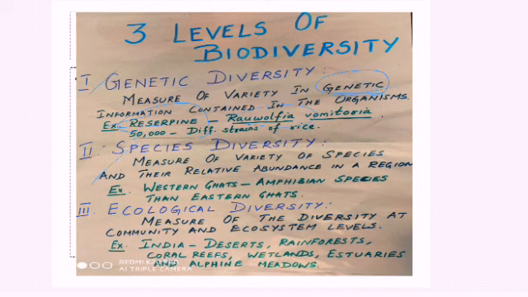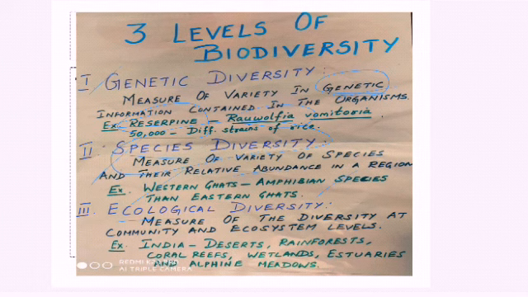Moving on to the second one, species diversity is the variety of species and their relative abundance in an area. How many are present, how much is present, the different types of species present in a particular area, we call species diversity. In that we discussed amphibian species, which are more in Western Ghats compared to Eastern Ghats. Clear?